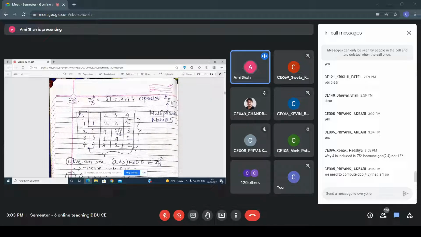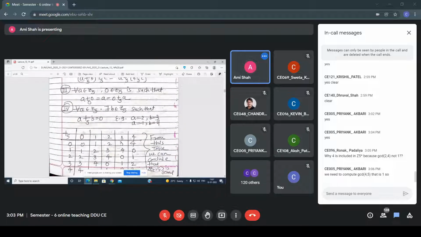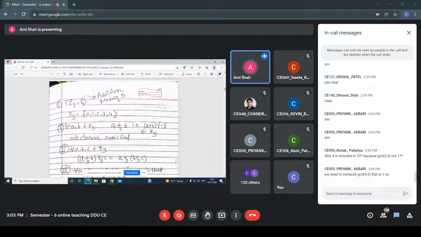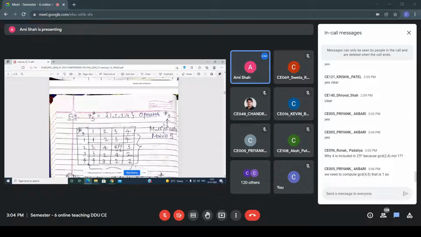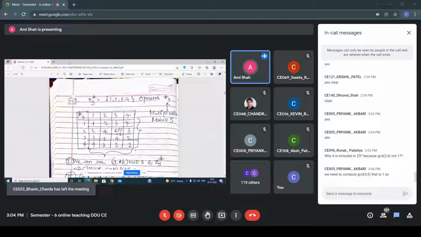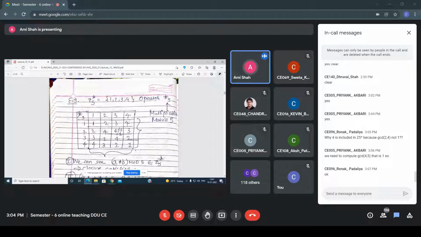See here, this star 5 means multiplication modulo 5 that you have to take, up to 4, everyone. Now see what I have done here. Here I am writing 1 to 4, and here 1 to 4. Now what you have to do? 1 multiplied by 1 mod 5, so what you get? 1. Similarly, 2 multiplied by 3 mod 5: 6 modulo 5 is 1. So in this way you have to draw the table. Now when you observe this table, what do you get?